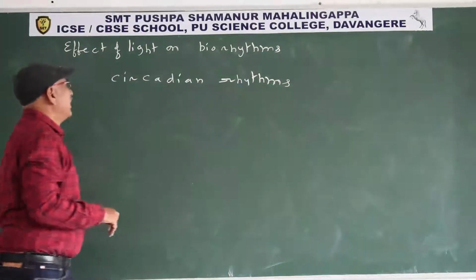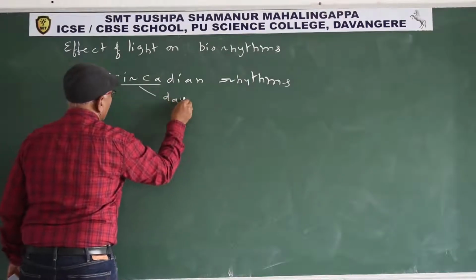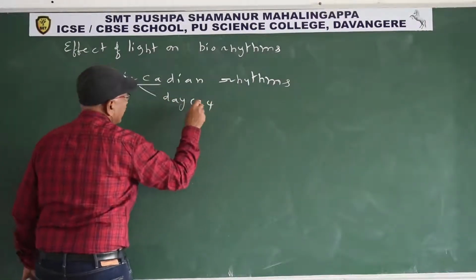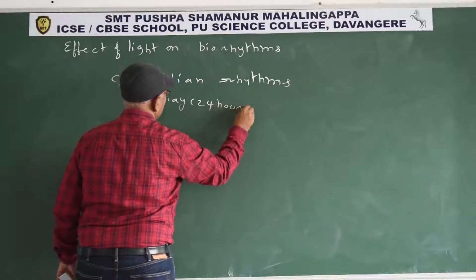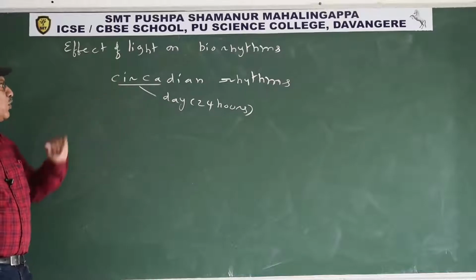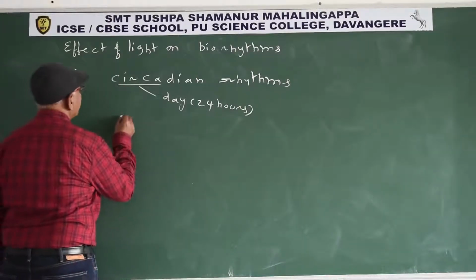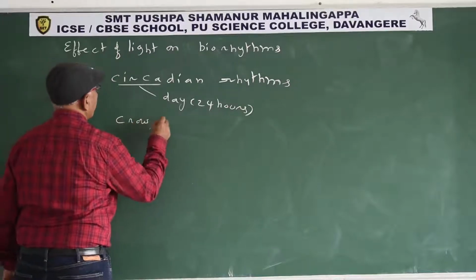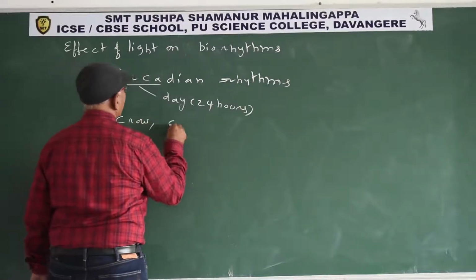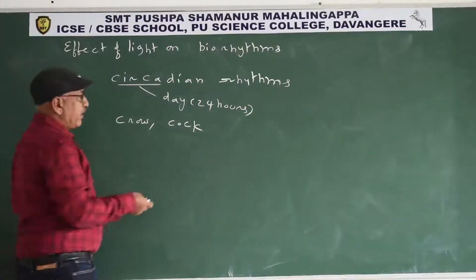What is circadian? Circa means day, 24 hours. Some behaviors repeated at a regular interval of 24 hours are known as circadian rhythms. For example, the crow of the cock every day, heralding.